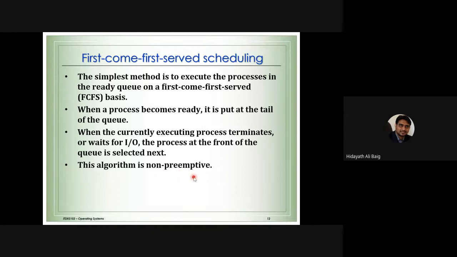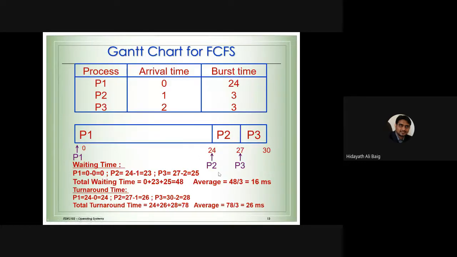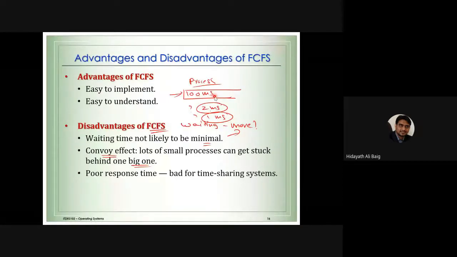That's why I started today's discussion with preemptive and non-preemptive. If the process started, we cannot stop. So the first come first serve algorithm is non-preemptive. If this process has started 100 milliseconds, we cannot stop. Only after completing this can process 2 and process 3 go. But if you see the example, process 2 is only 2 milliseconds, process 3 only 1 millisecond. So just to complete 1 millisecond, I have to wait for 100 milliseconds.